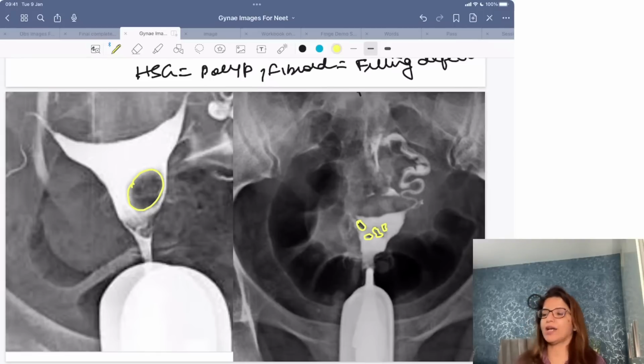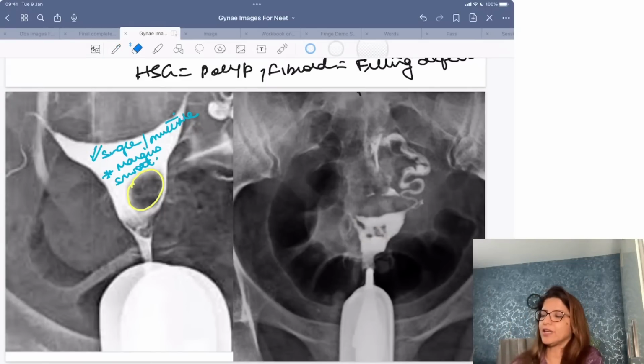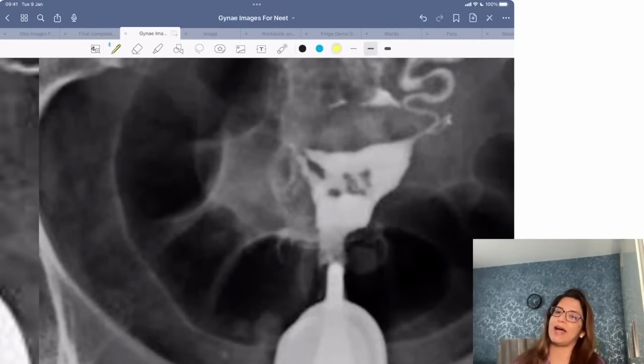Now, whenever you are getting a filling defect, first see whether the filling defect is single or multiple. Most of the times when it's a fibroid or a polyp, you are going to get a single filling defect. And look at the margins of the filling defect. If it has smooth margins, then it means it's a fibroid or a polyp. In contrast, if you are getting multiple filling defects with irregular outlines, that means it is Asherman syndrome.